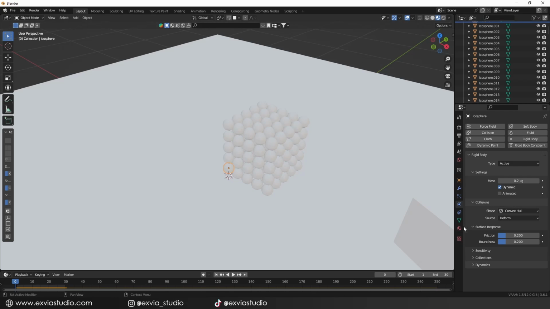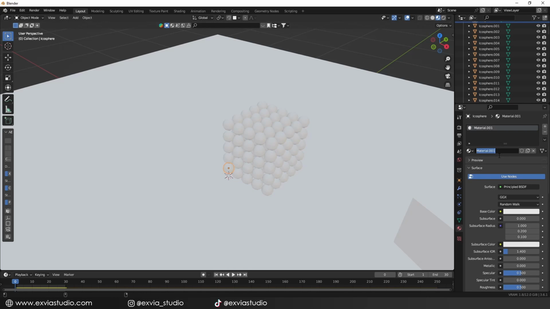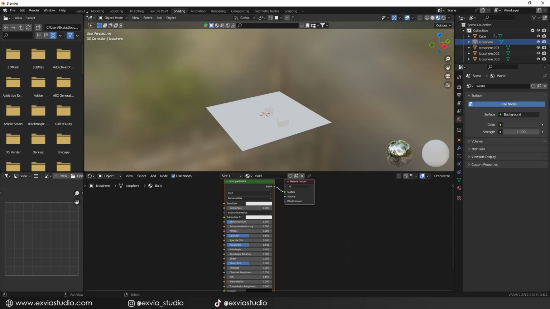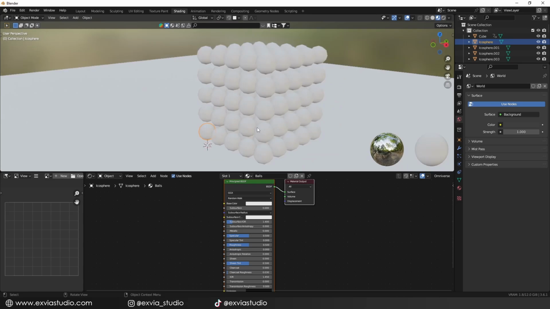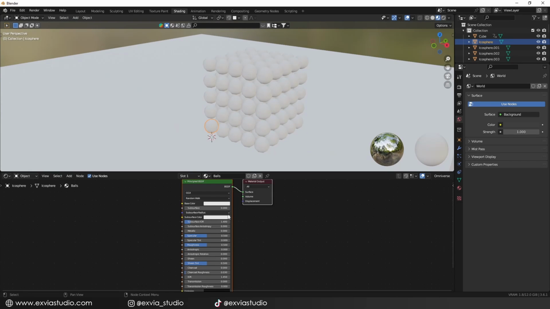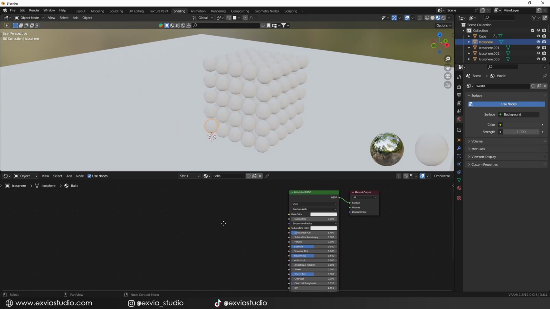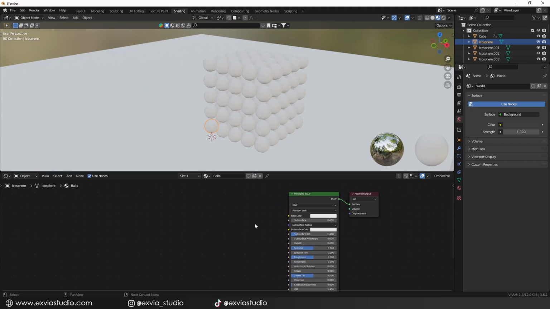Let's select any sphere and create a new material, which we will rename as balls. With this sphere selected, let's go to the Shading tab. If this is your first time entering the Shading tab, basically this is where the materials are created and edited in Blender with different nodes that we can arrange as we want to get things as impressive as they are complex. But today we're going to keep this explanation simple.